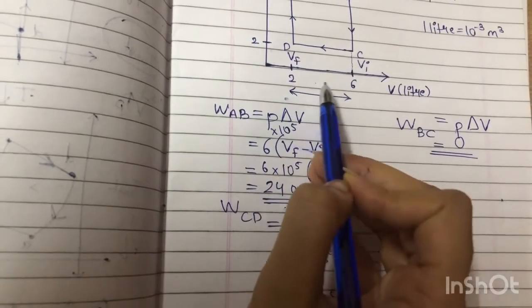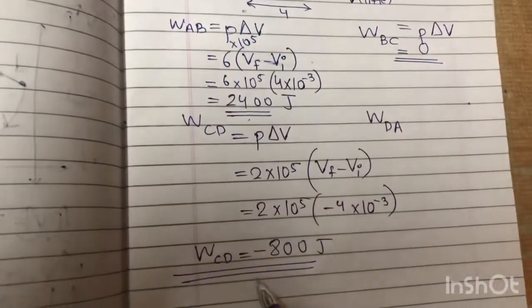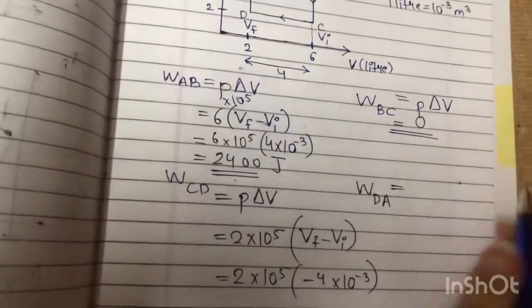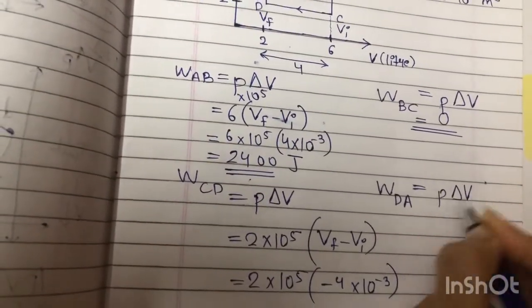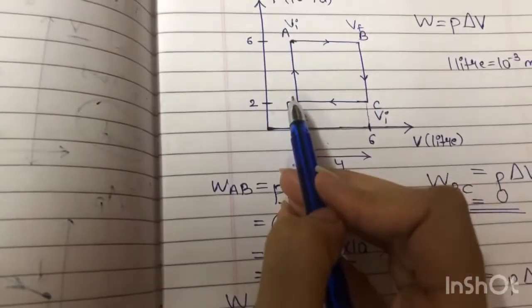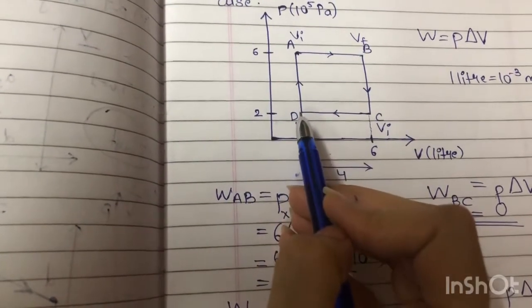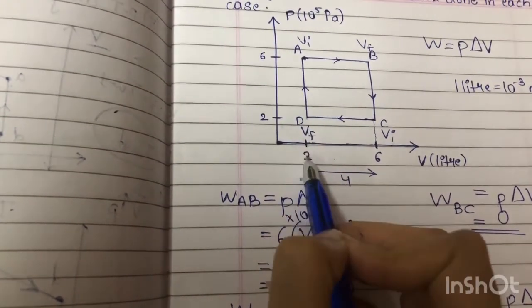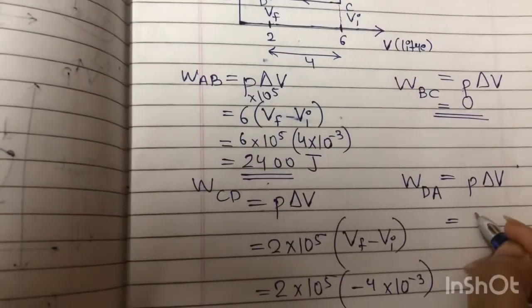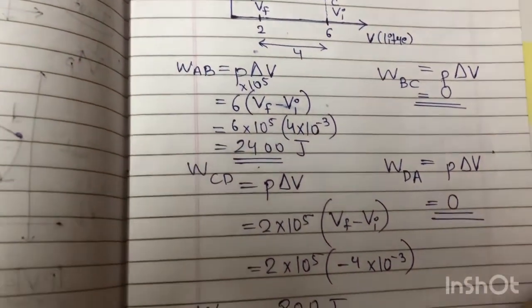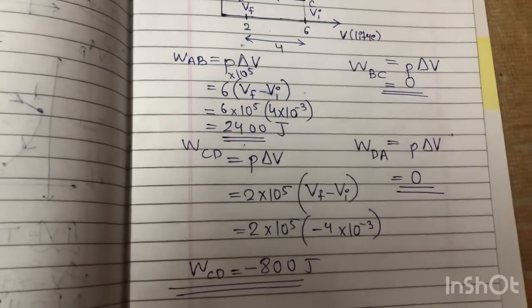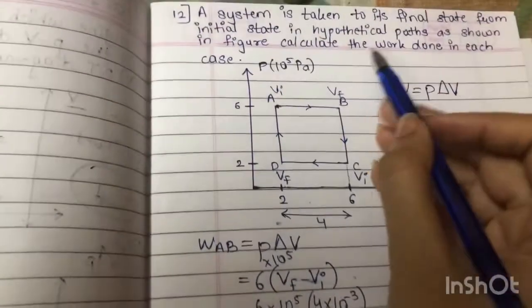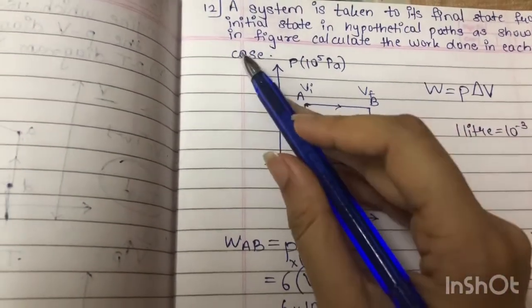Volume is going from 6 to 2, so the work done is negative. Now again the formula will remain the same. Now from D to A, there is change in pressure, but if you notice volume is the same, that is 2. So again there is no change in volume, so work done in this case will also be 0. So this is how we have calculated the work done in each case.